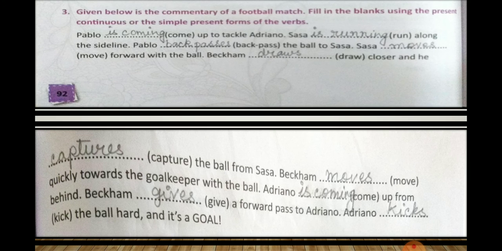Now let's move to number 3. Given below is the commentary of a football match. Fill in the blanks using the present continuous or the simple present forms of the verbs. So let's go for it. Pablo dash, in the bracket you have come. So Pablo is a footballer, right? So Pablo, in the dash you will write, is coming up to tackle Adriano. Okay, another name of the footballer. So Pablo is coming up to tackle Adriano.